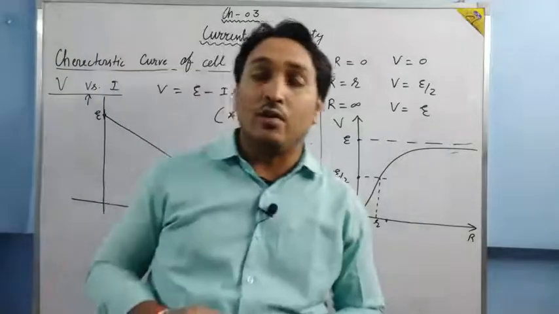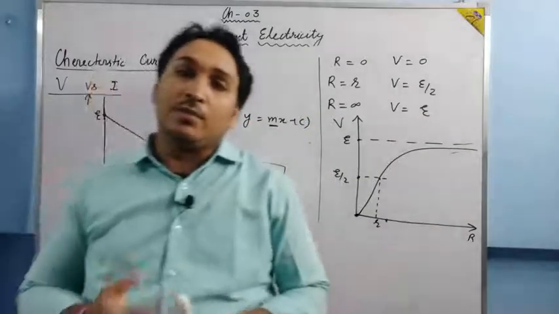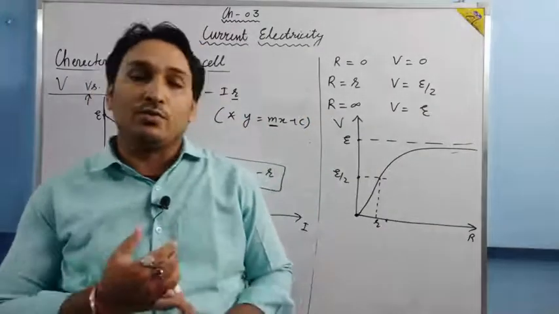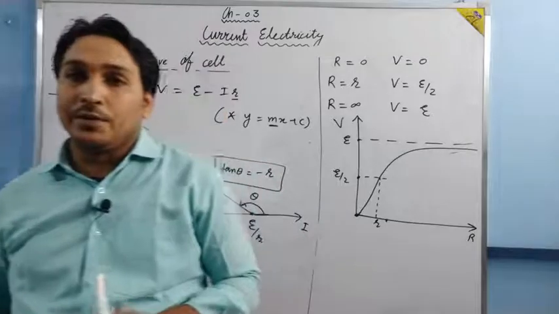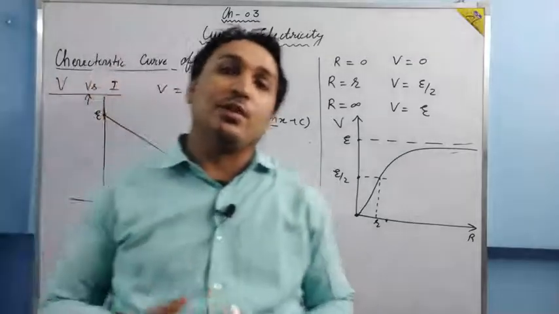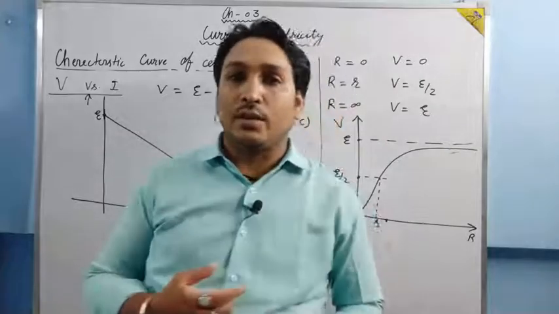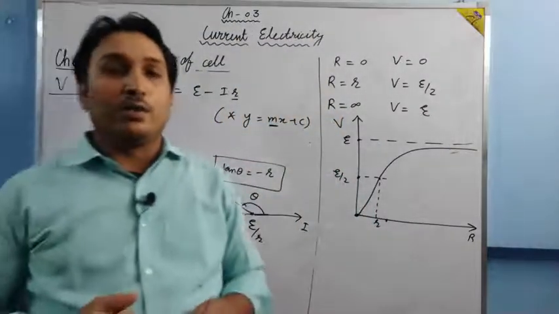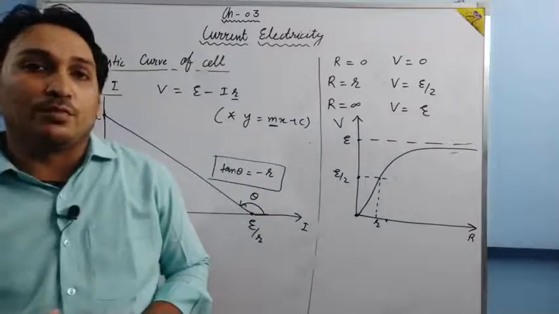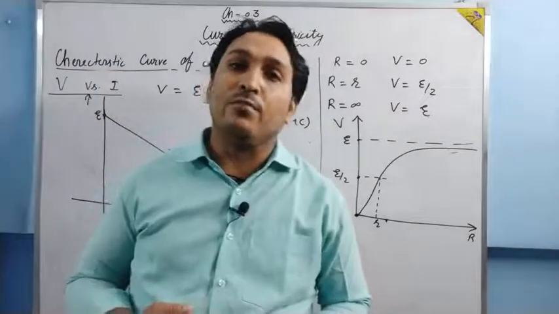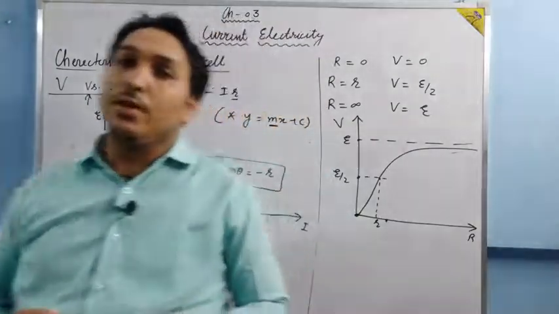We are left with combination of cells, then meter bridge, Wheatstone bridge, application of Wheatstone, that is a meter bridge, then potentiometer, application of potentiometer. I think for combination 2 lectures are required. For Wheatstone and meter bridge 1 lecture is required. For potentiometer 2 lectures are required. So basically 5 more lectures and this chapter will be over.